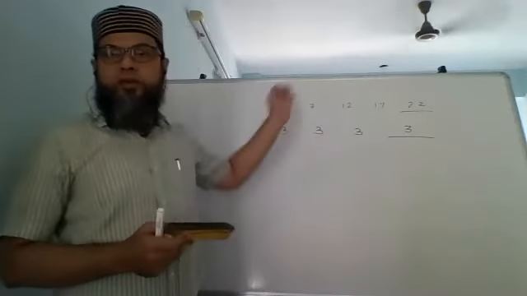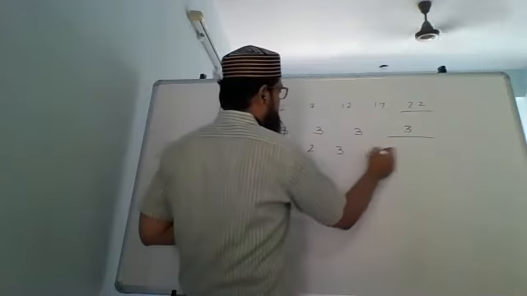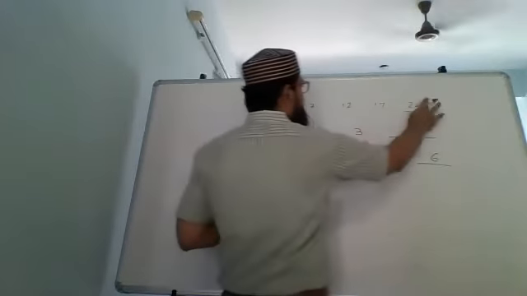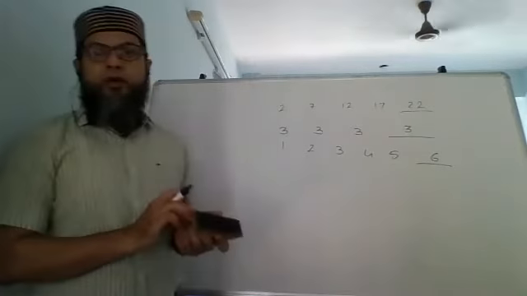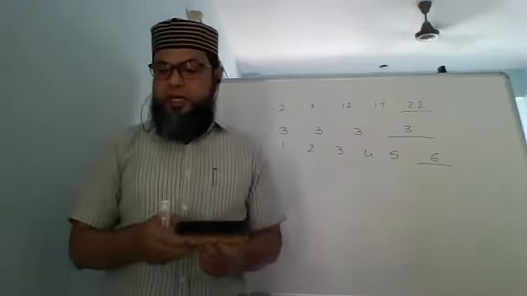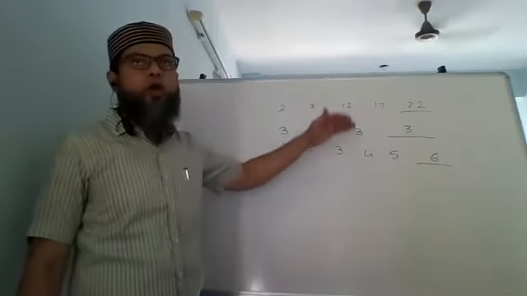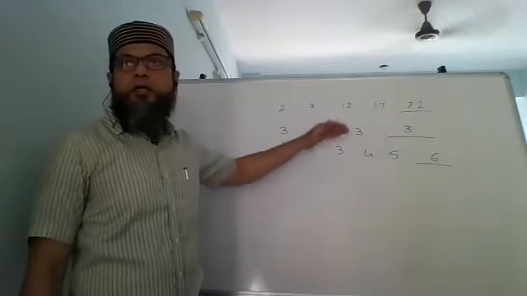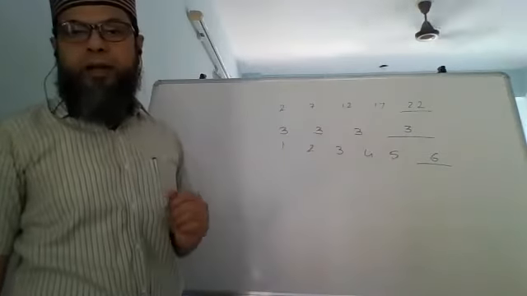All of these are sequences. Of course, each is a different type of sequence, but basically you'll see there is some logic. Here, after 1, 2, 3, 4, 5, every number is increasing by 1.